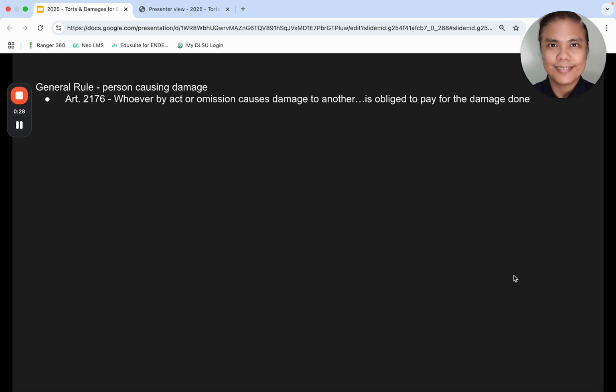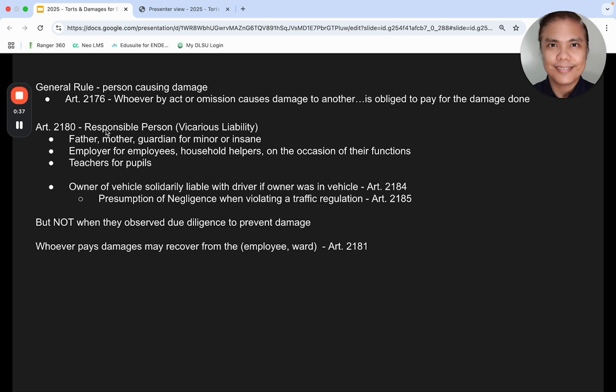Now, the general rule is it's that person who causes damage. He is the person obliged to pay for the damage done. But then, if you look at 2180, there is a vicarious liability. Father, mother, guardian for the minor or insane, employers for their employees, household helpers on the occasion of their functions, teachers for their pupils. Take note, I included 2184 here. The owner of the vehicle is solidarily liable if the owner is inside the vehicle.